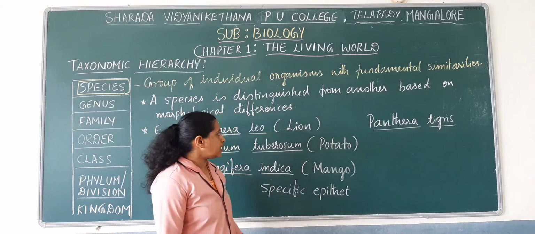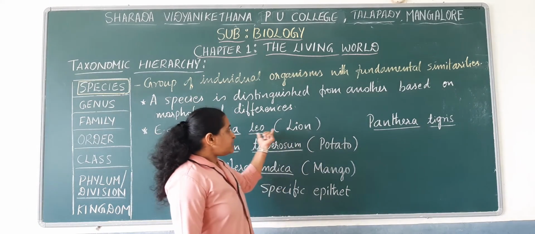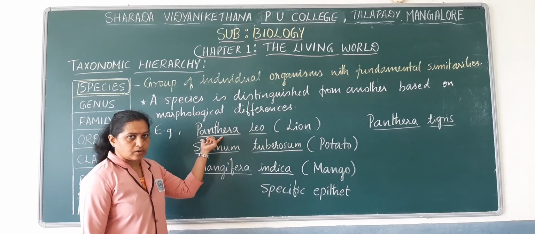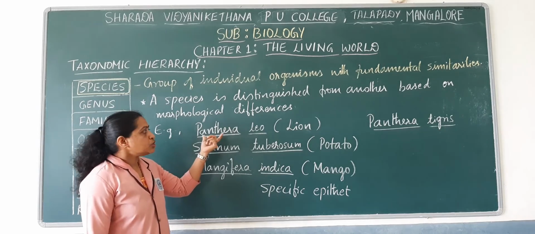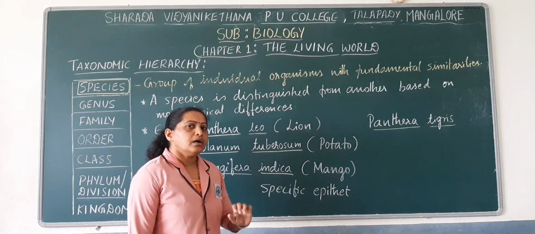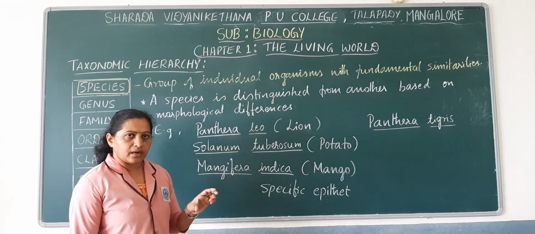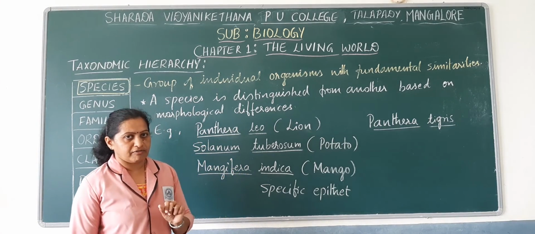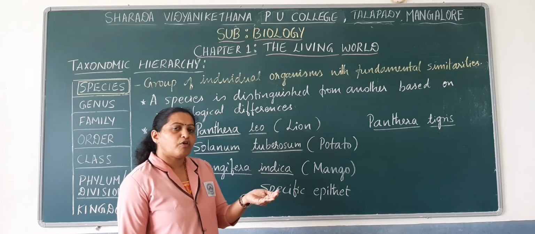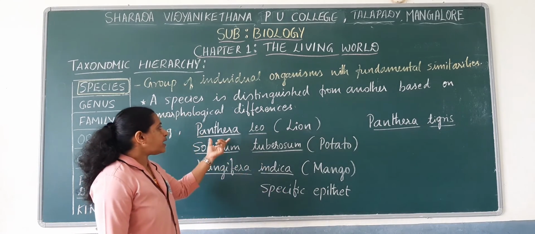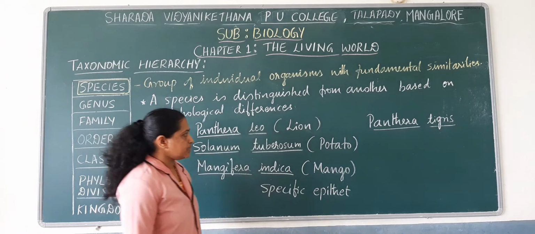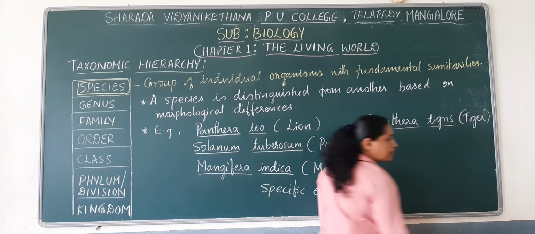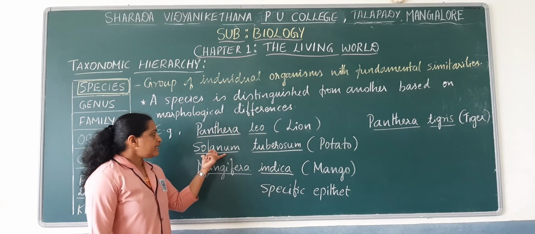So what does this say? The species are different, but they belong to the same genus. So how do we categorize them into two different species, even though they belong to the same genus? Based on some morphological differences, or by comparing their morphological similarities and differences, we categorize them into two different species.